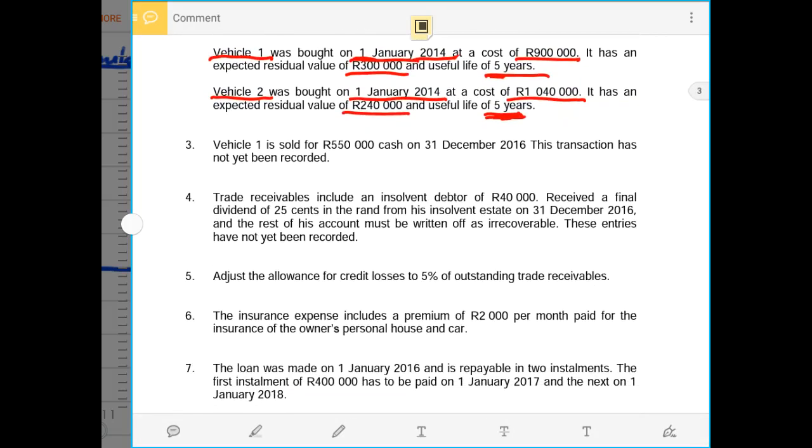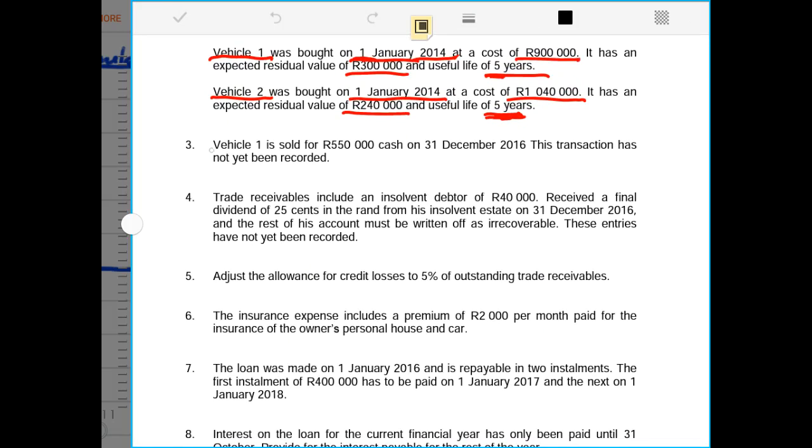Under adjustment number 3, we are told that vehicle 1 was sold for 550,000 rands. This is the price at which this vehicle was sold. Remember, vehicle 1 is the one that cost 900,000 rands on the 1st of January 2014 when the company bought the asset. This transaction has not yet been recorded.